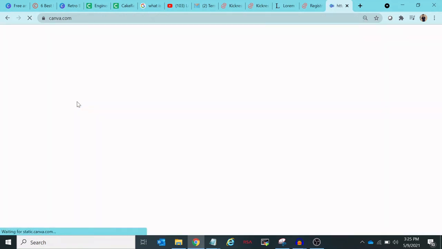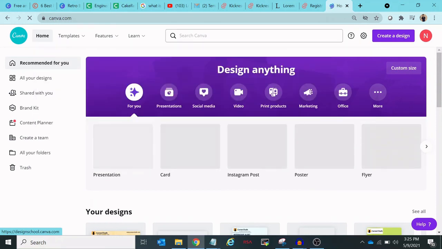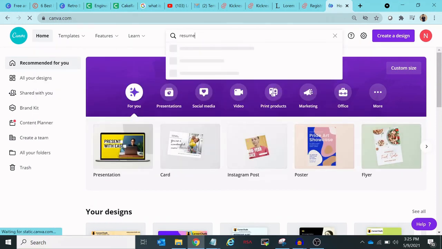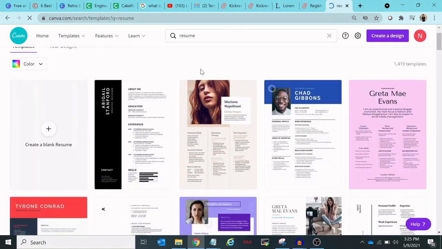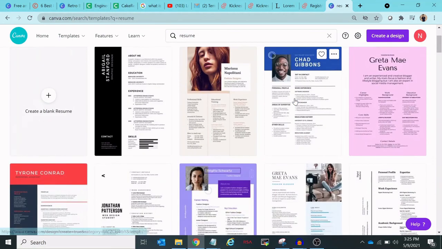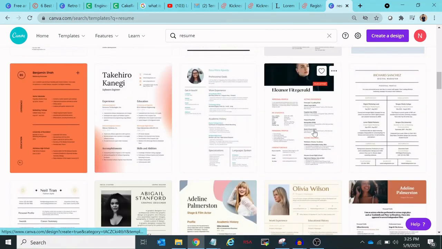Okay, so I have already logged into this portal. So search directly for resumes. Once you search for resume, it will give you a lot of templates which you can directly select, any one, and start editing it. There are some templates which are premium, so you cannot use them without paying, but yes, there are a lot of free resume templates also.